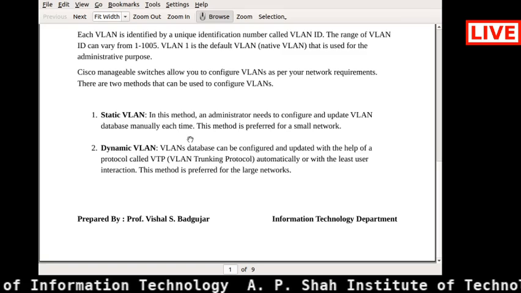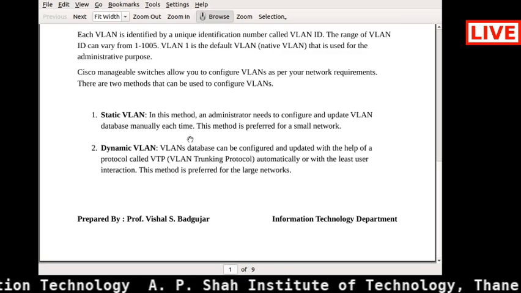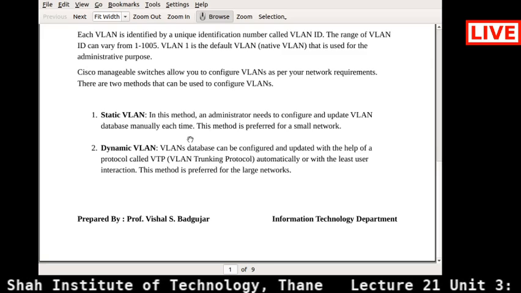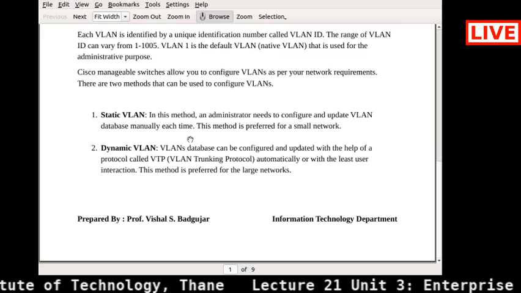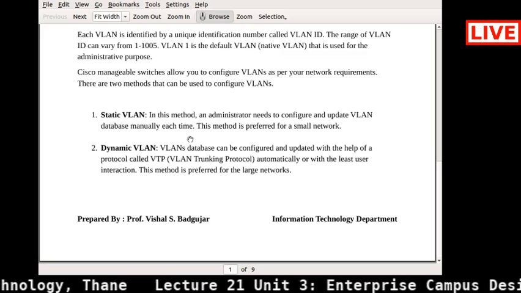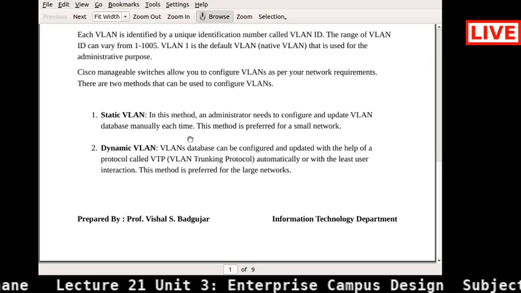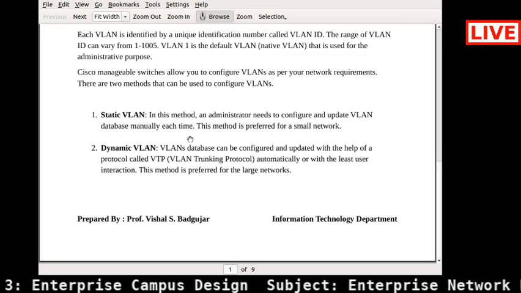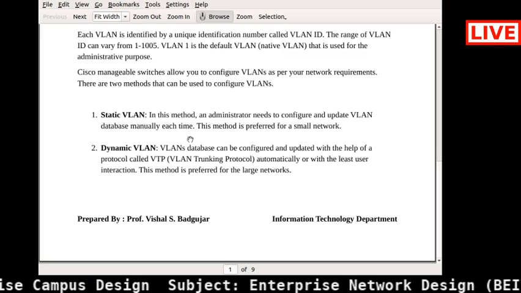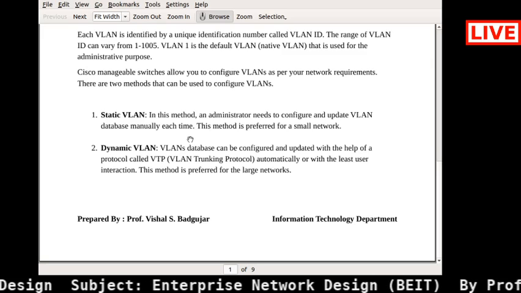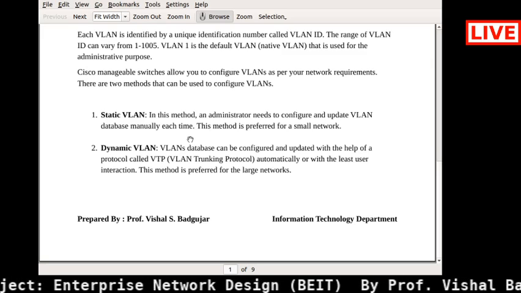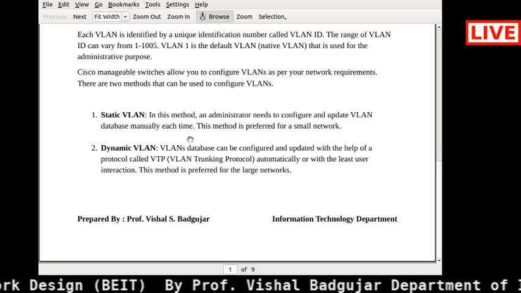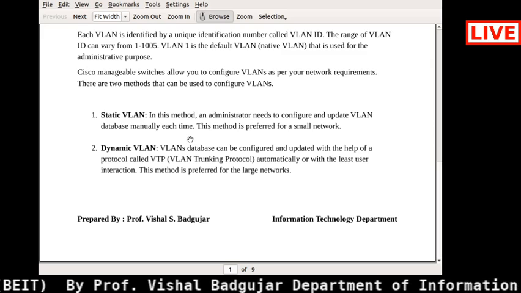So this is feasible only with a small network. It will not be feasible with a large or dynamic network. Why? Because it is very difficult for the administrator to manually update and configure everything every time. If the network is large, it is a very tedious task.